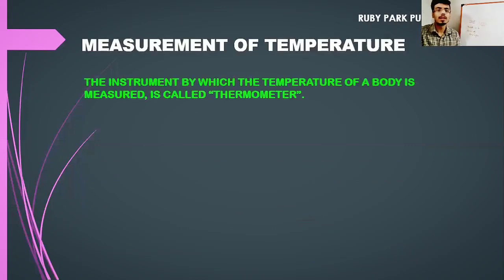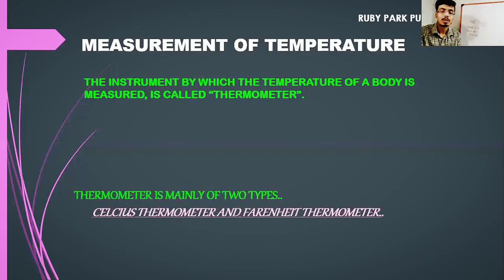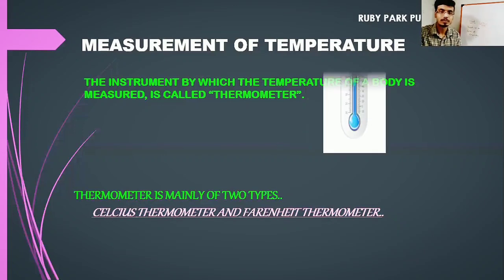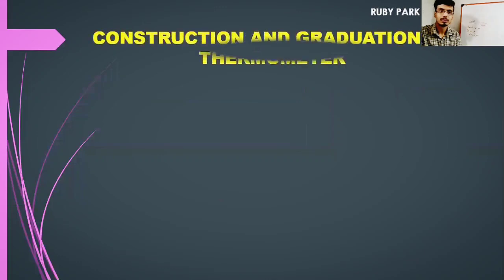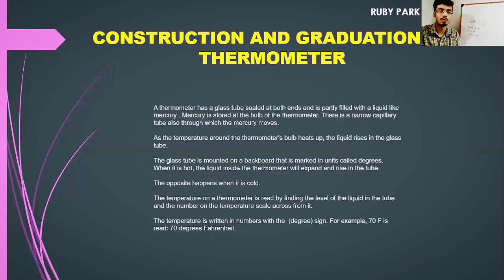Measurement of temperature. The instrument by which the temperature of a body is measured is called a thermometer. A thermometer is mainly of two types: the Celsius thermometer and the Fahrenheit thermometer, referring to the scale of the thermometer. Construction and the graduation of a thermometer.